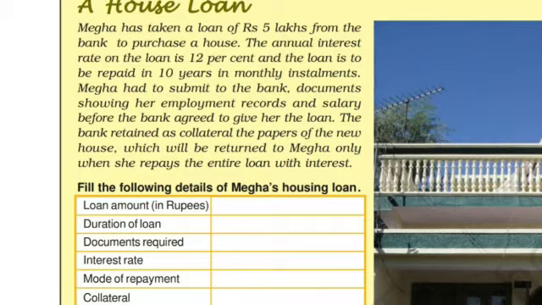The bank retained as collateral the papers of the new house. So for this 5 lakh rupees loan, the bank demanded the papers of the new house as collateral. And these papers the bank will return to Mega only when she repays the entire loan with the interest. You clear now? So here there is a column, fill in the following details of Mega's housing loan. That is your duty. You have to fill it after reading or listening to this.